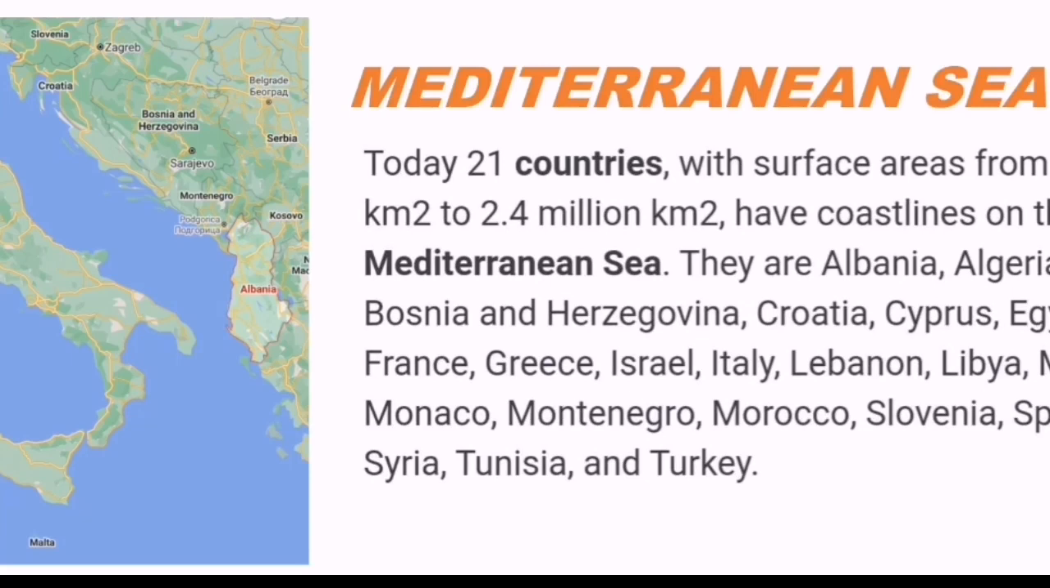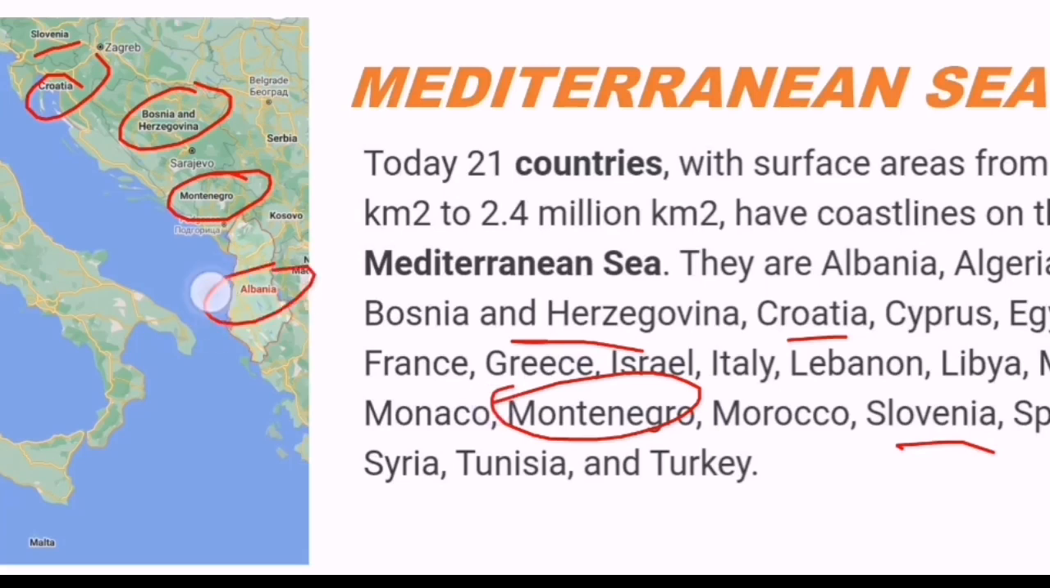In this map you can see Slovenia, Croatia, Bosnia and Herzegovina, Montenegro, Albania, and you can see Malta also. Malta is one of the small islands in the Mediterranean Sea.